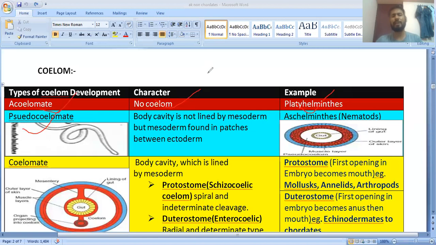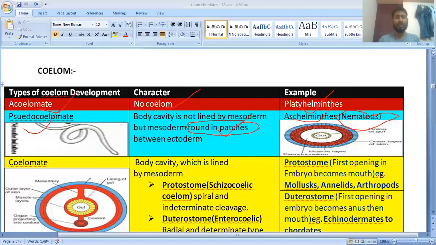Here mesoderm is also present, but it is found in patches. Due to this, it is considered a pseudocoelomate. An example is the Aschelminthes, also known as nematodes, also considered nematoda.